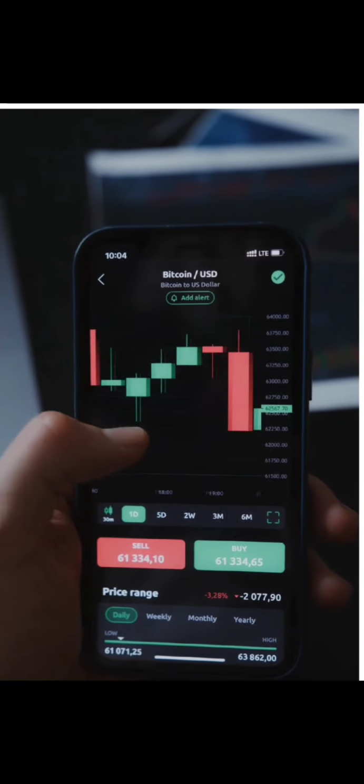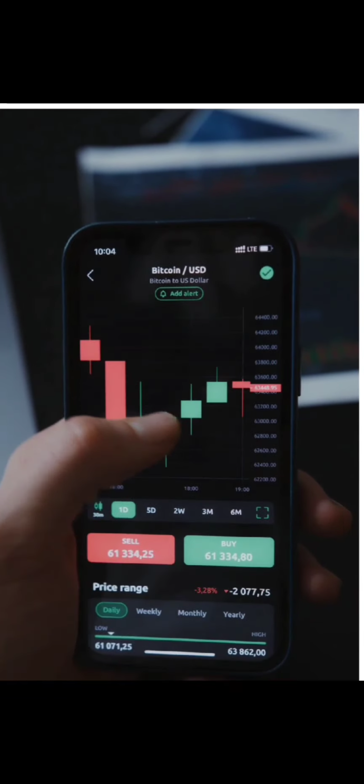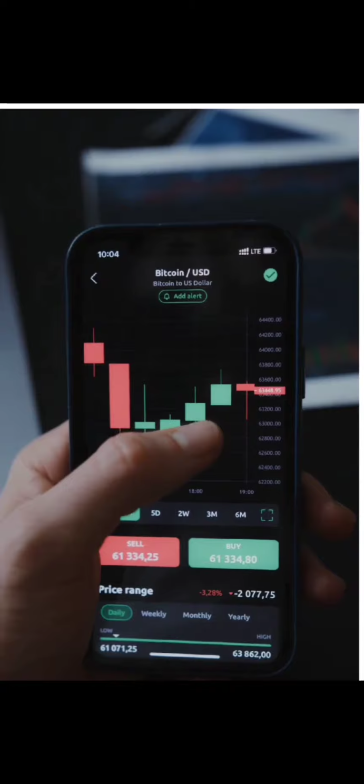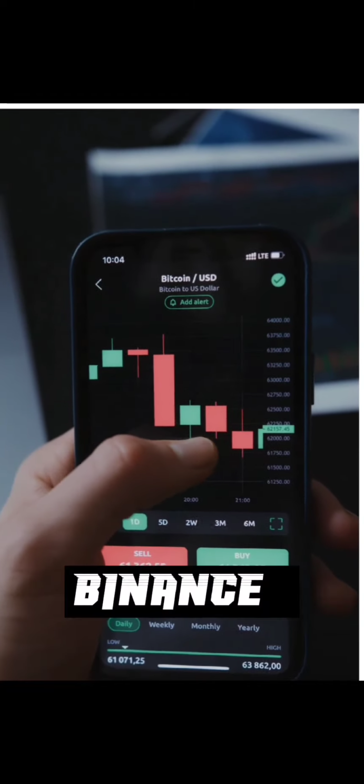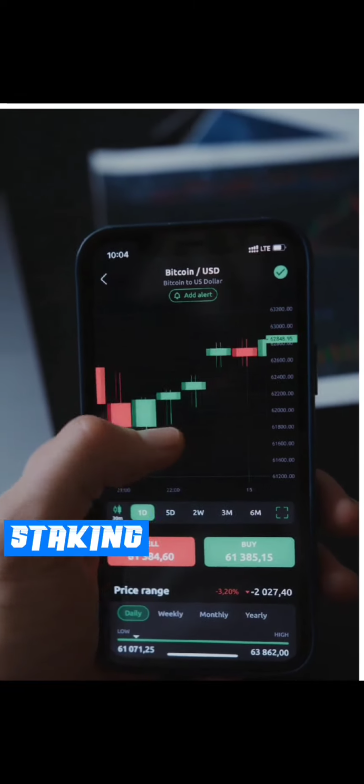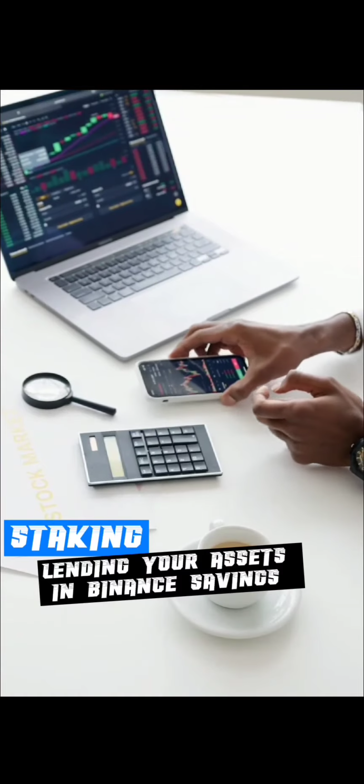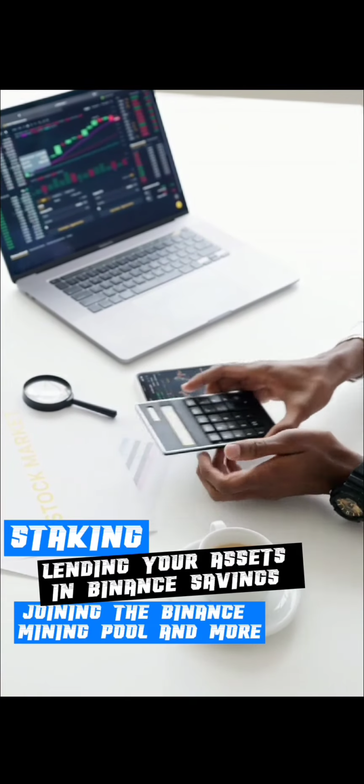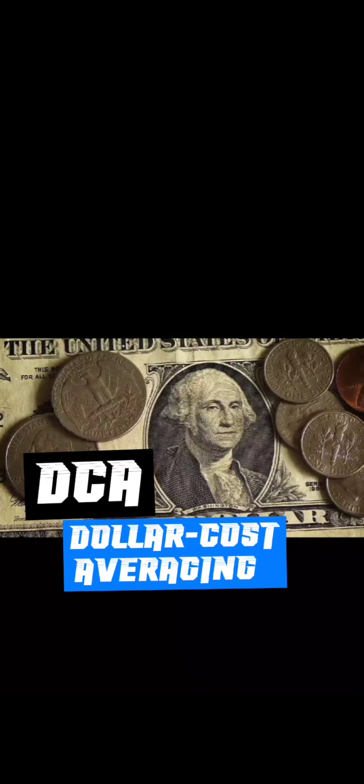Active trading can be stressful, time consuming, and still yield poor results. However, there are many other options out there, especially in the Binance ecosystem, including staking, lending your assets in Binance Savings, joining the Binance mining pool, and more. If you're new to the world of cryptocurrencies, kindly sit tight, because in this video we'll discuss an investment strategy known as DCA, or dollar cost averaging, which provides an easy way to mitigate some of the risks of entering a position.